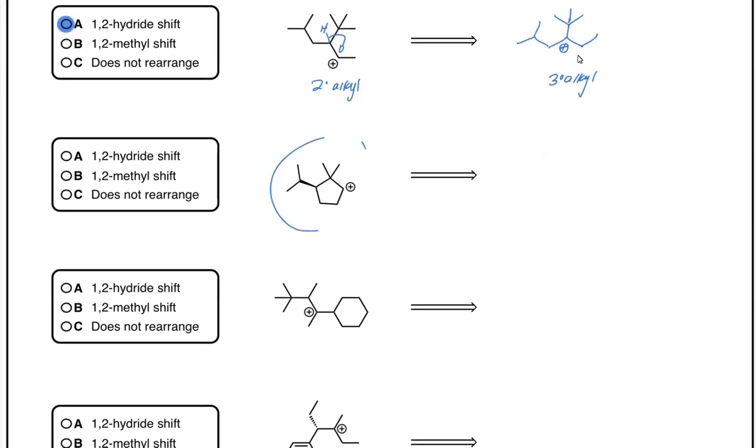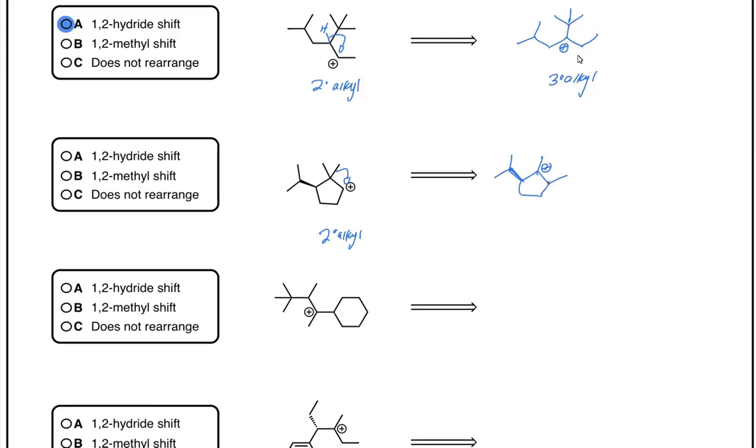In the next example, the carbocation is initially secondary alkyl. Now the adjacent position is more substituted. There's no hydrogen there, but there is a methyl group. Therefore, we will have a 1,2-methyl shift. The methyl group shifts over to where the carbocation was. The positive charge is now at the carbon from which the methyl shifted.